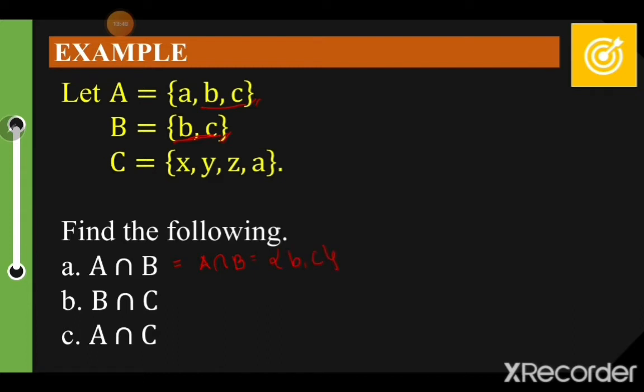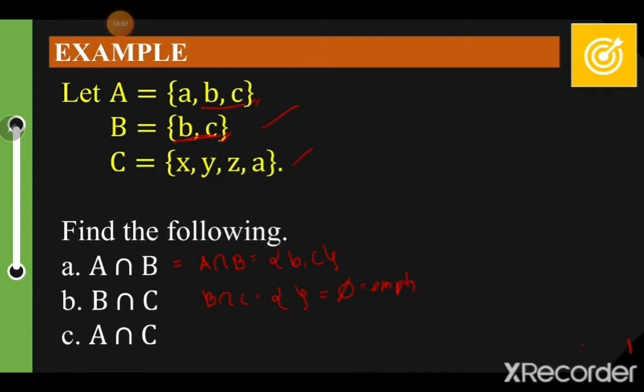And also, the intersection of B and C is equal to the empty set. Why is it an empty set?